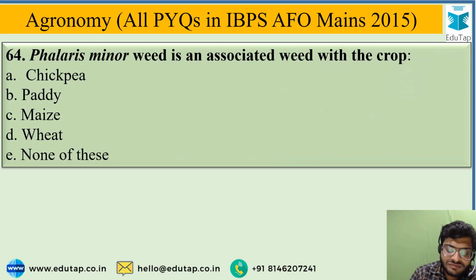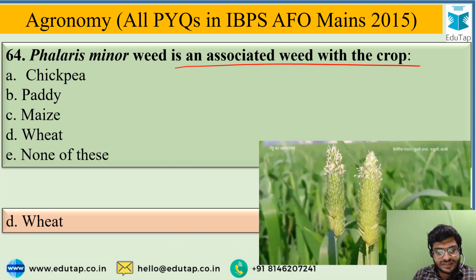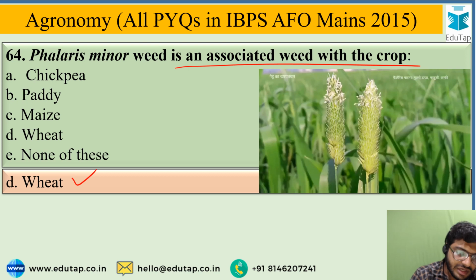Phalaris minor is a weed associated with which crop? So you have to identify the crop in which the Phalaris minor weed is associated. So options are chickpea, paddy, maize, wheat, or none of these. So the correct answer for this is wheat. In wheat crop, Phalaris minor is a weed which is associated with a wheat field.